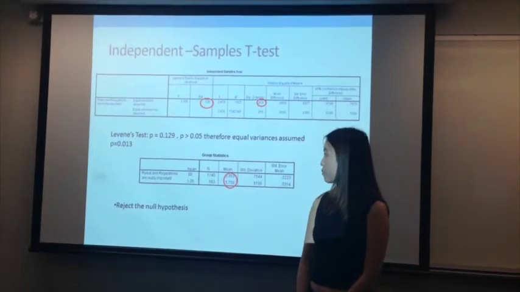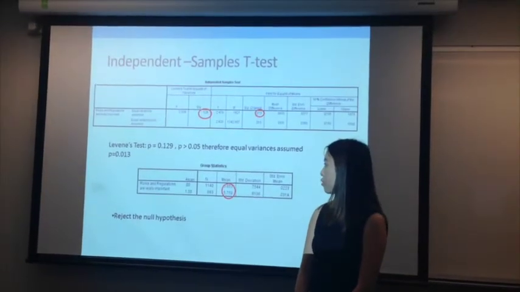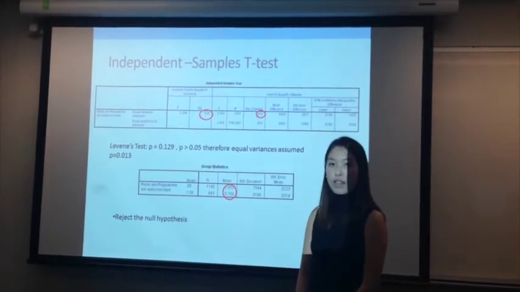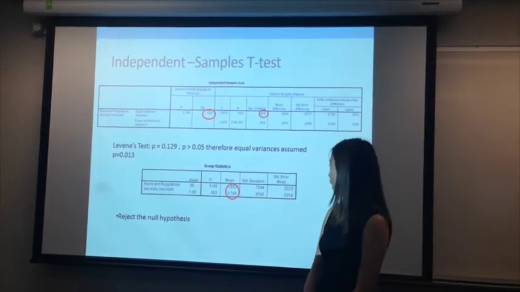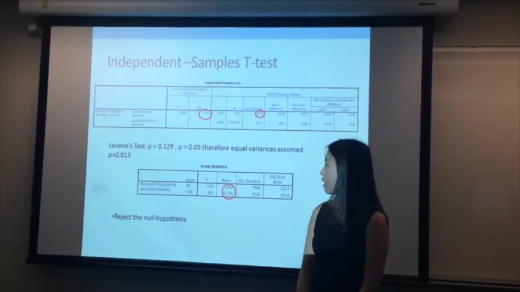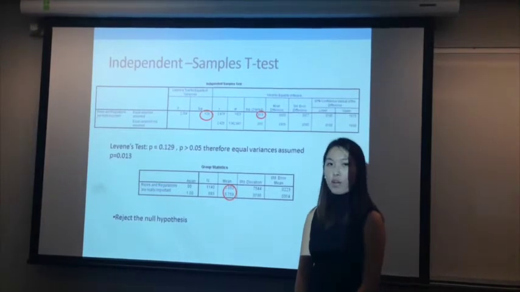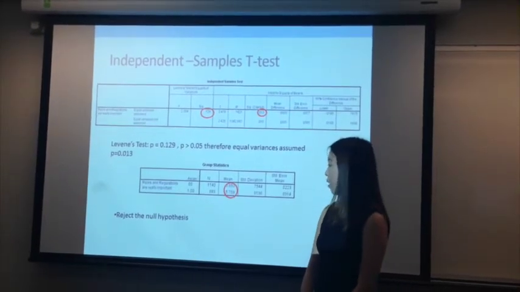So our Levene's test, P equals 0.129. So the P is greater than 0.05, therefore equal variances were assumed. The P was 0.013, therefore we reject the null hypothesis.